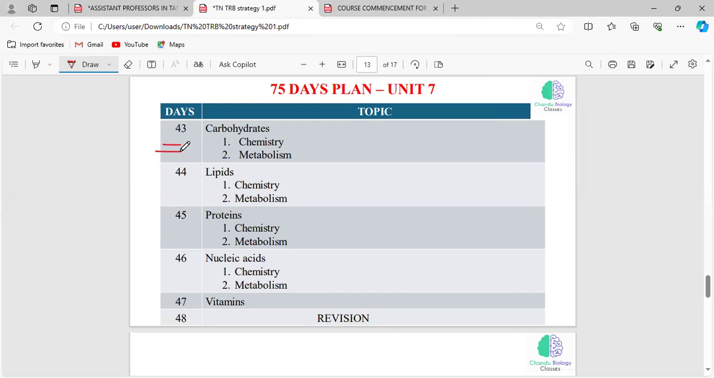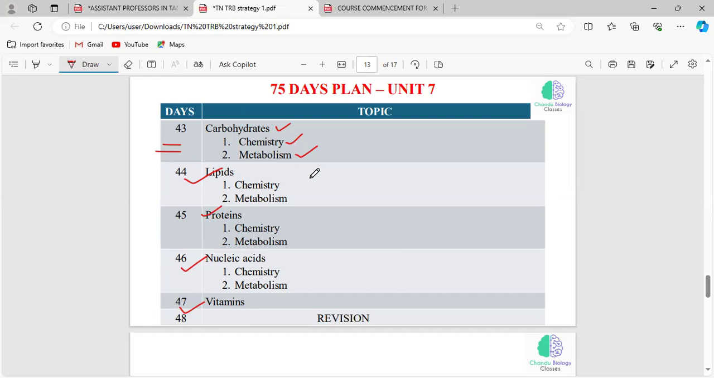And in day 43, you have to read the carbohydrates. Particularly, you have to finish both carbohydrate chemistry and carbohydrate metabolism. How we can metabolize the carbohydrates, how the energy is synthesized as a result of carbohydrate metabolism. So what are all the cycles involved in carbohydrate metabolism? All these things you have to cover under the carbohydrates. Same thing for lipids, proteins, nucleic acids, and vitamins.